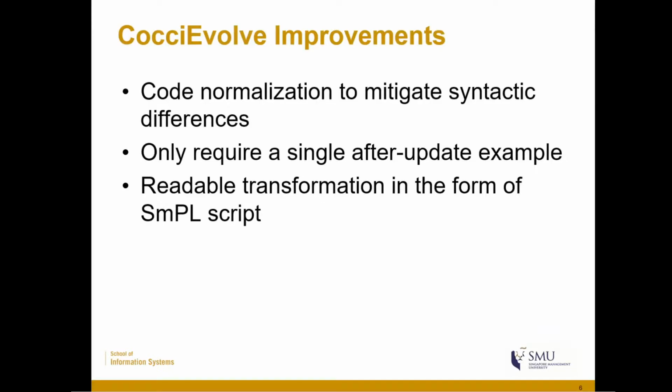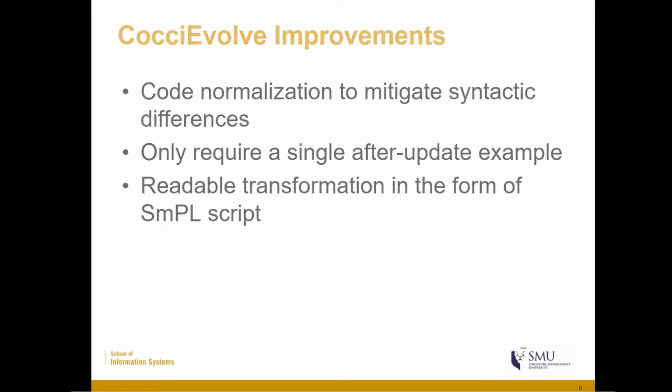CocciEvolve has several improvements when compared to AppEvolve. First, CocciEvolve uses code normalization to mitigate syntactic differences between the target code and the example code. Then, CocciEvolve only requires a single after update example, rather than both before and after update examples. And third, CocciEvolve provides a readable transformation through an SmPL script, which makes the transformation easier to understand.